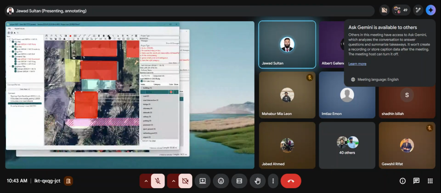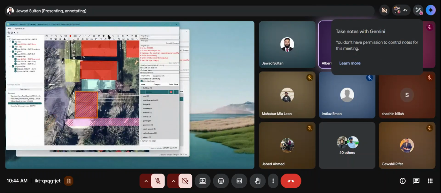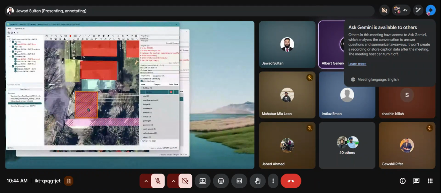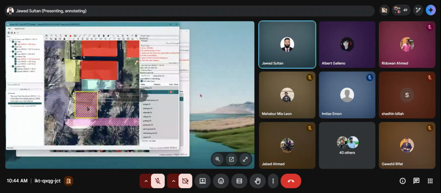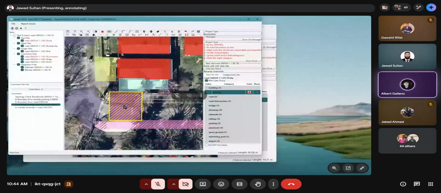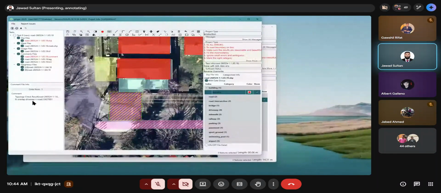No. Yes, sir. Click. Then delete the building. Delete the fake building. Yes, sir. Then that's it. Ctrl T. See? Thank you, sir. Yeah.